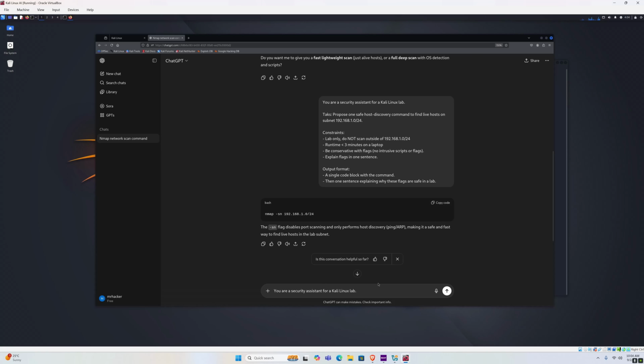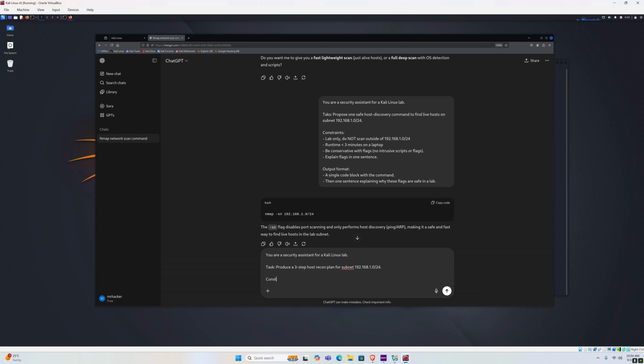You are a security assistant for a Kali Linux lab. Your task will be to produce a 3-step host recon plan for subnet, and then let's paste our subnet, which in my case is once again this one. This will be the task for this prompt.